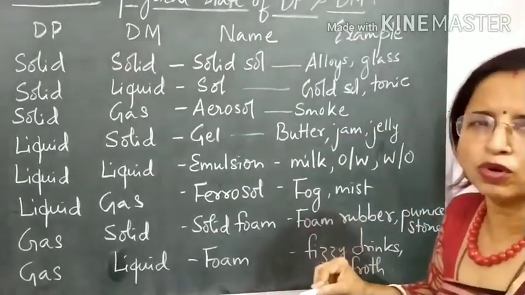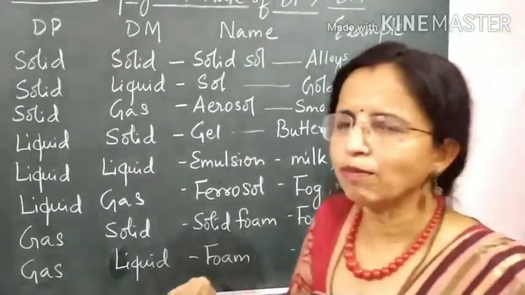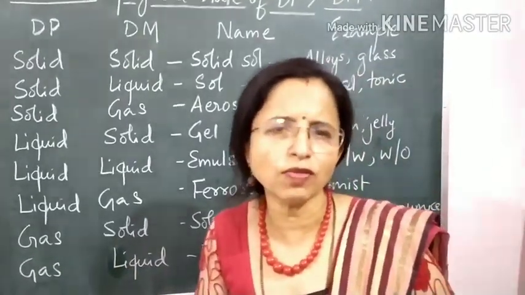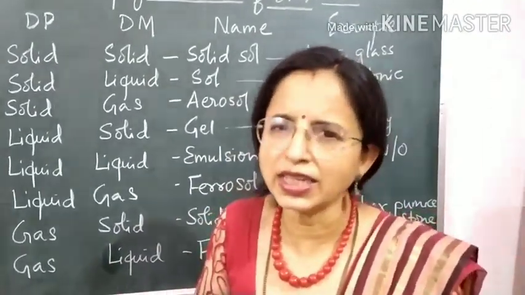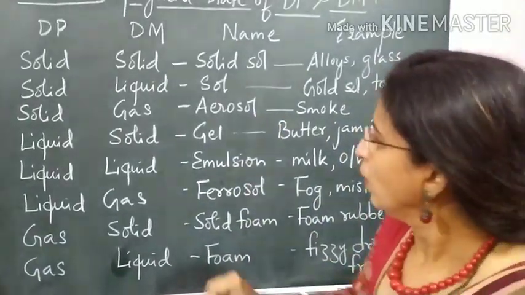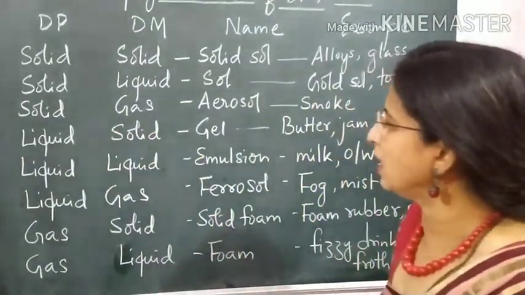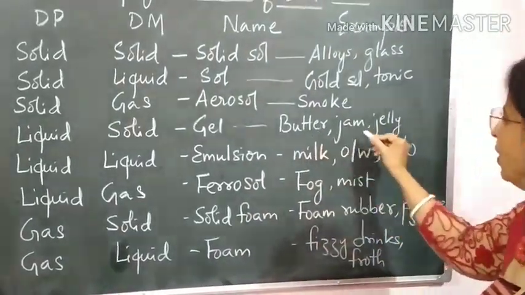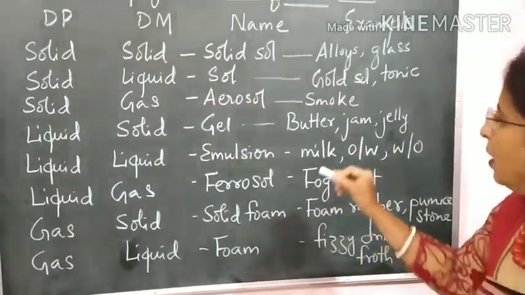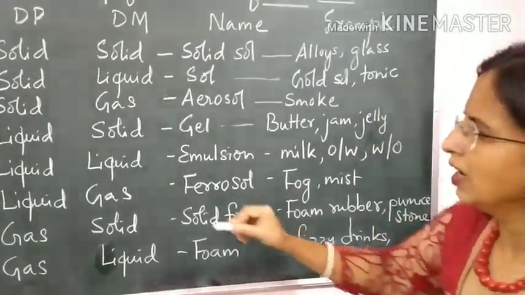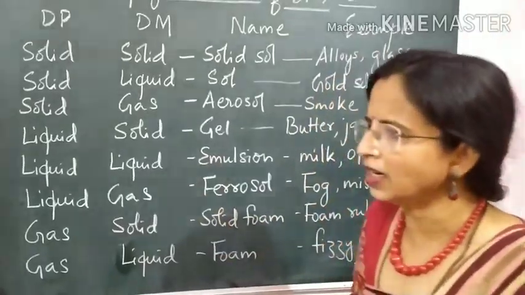Example, smoke. So when we take the example of air with dust particle or excess of carbon particle, we call it as a smoke. So it is an example of an aerosol. When liquid is dispersed in solid, it is called as a gel, and all edibles come under gel. Butter, jam, jelly, and this all comes under gel. So liquid is dispersed in solid.